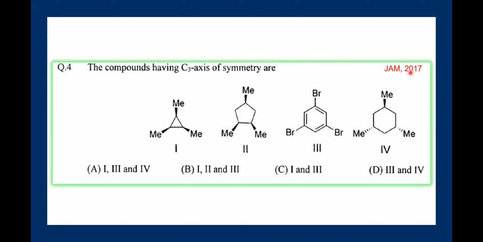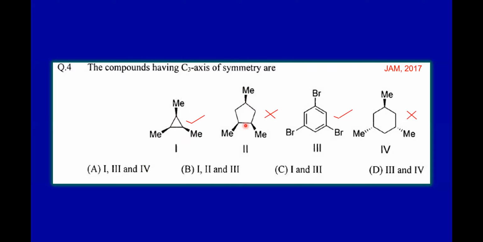Now, in 2017, a question came on the C3 axis. Which of the following compounds are having a C3 axis of symmetry? Look at here. This is not having one, because C3 means rotating by 120 degrees, and by rotating 120 degrees you will not get an equivalent structure.